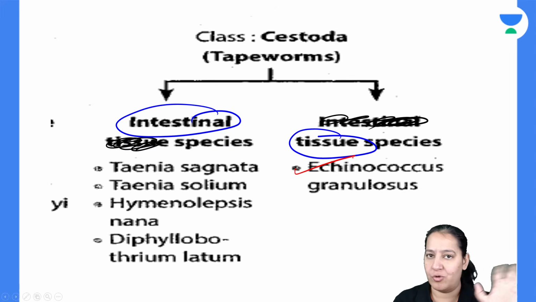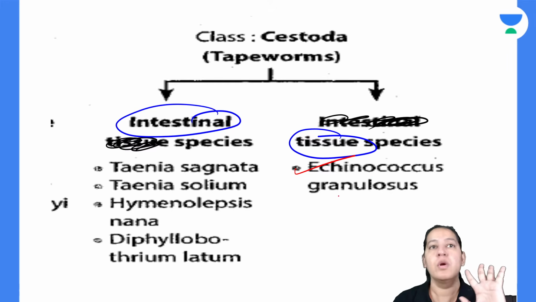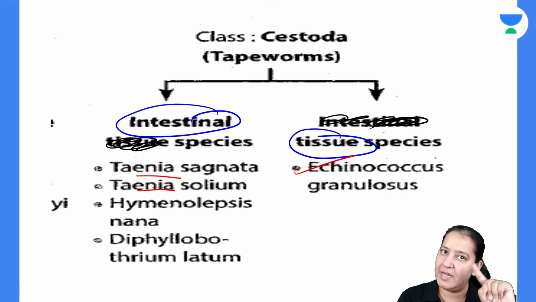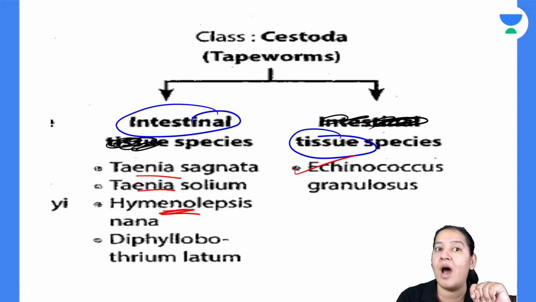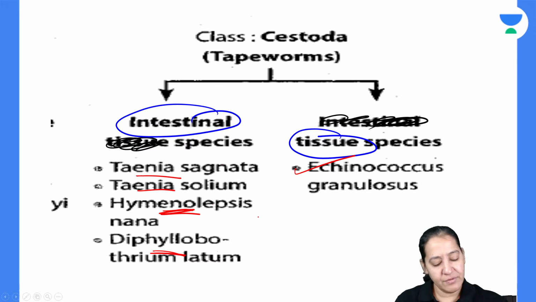There is no blood cestode. Intestine and tissue are there, but there is no blood. Echinococcus granulosus is the tissue. In intestine, the two Taenia, Taenia solium, Taenia saginata, H. nana, and Diphyllobothrium latum, D. latum, H. nana, D. latum. So we are done with cestodes.